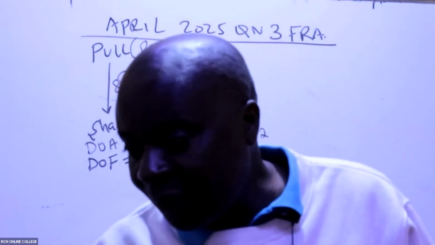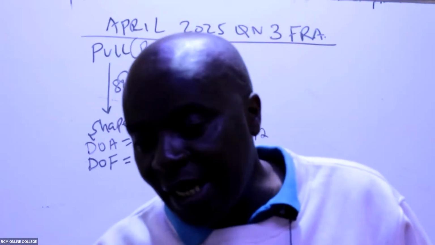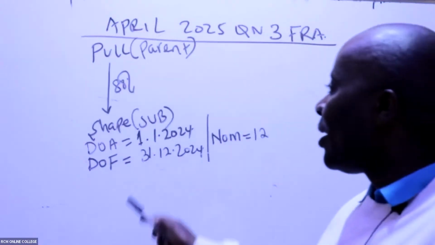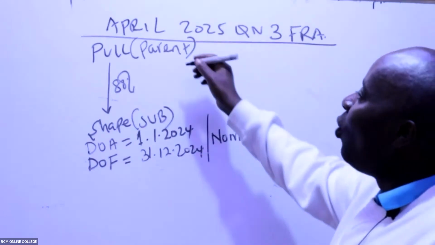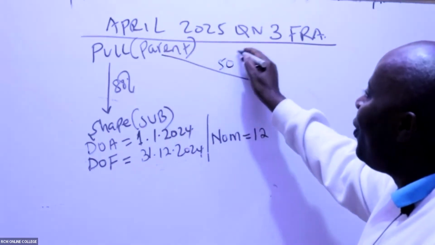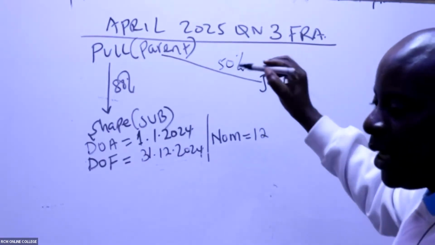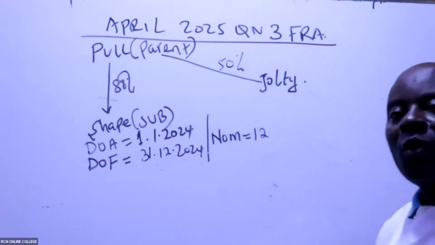This is very, very important for all of you, AFR, FR, and BDS students. We are told here, I'm looking for the group structure, so I'll not even read much. I'll look at the interest both. We are told in this paragraph, Pool Limited also acquired 50% of the equity interest in Selz Limited and obtained joint control. So Pool never stopped at Yliche. Pool went straight away to acquire 50% interest in a company called Selz.